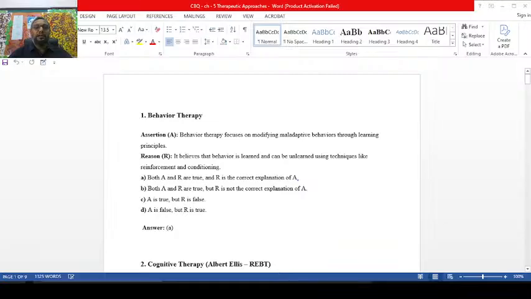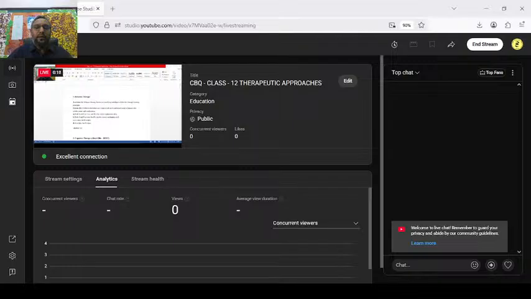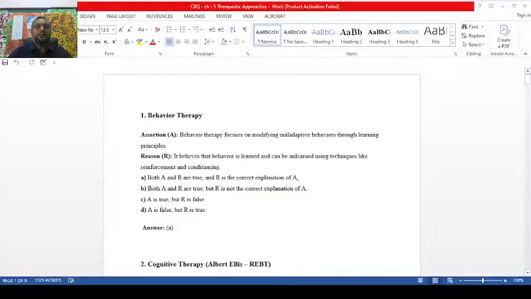Today our topic of learning is psychotherapy or therapeutic approaches from our class 12, chapter 5. Let's understand, psychotherapy is a voluntary relationship between the client and the therapist, as you are all aware. How the psychotherapy is as a concept of learning is affecting the CBSE class 12 exam. Today we will try to understand full of competency based questions from this chapter 5, therapeutic approaches, mainly the psychotherapy.